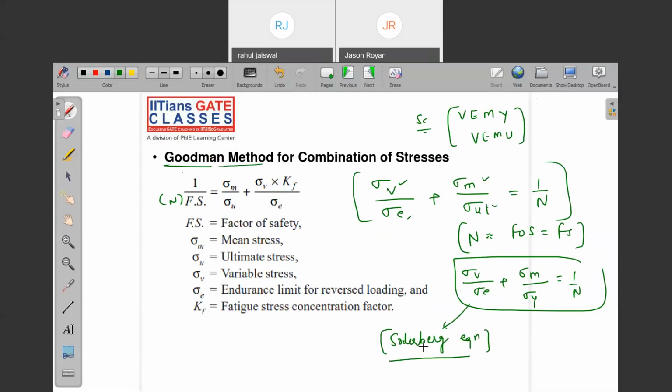Is it clear? Are you getting my point? Very good. Note down for the objective examination: the Goodman method we use for brittle material.